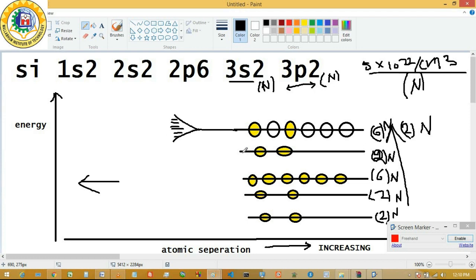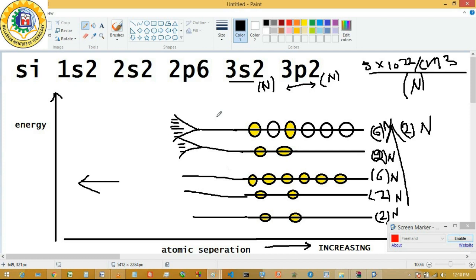Okay, now the same thing happens here. This 3p state will try to split up in this way, but at this interatomic distance, the 2p and 2s states do not split up because they are shielded by other electrons.